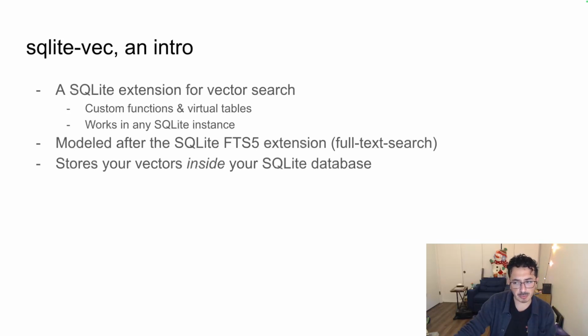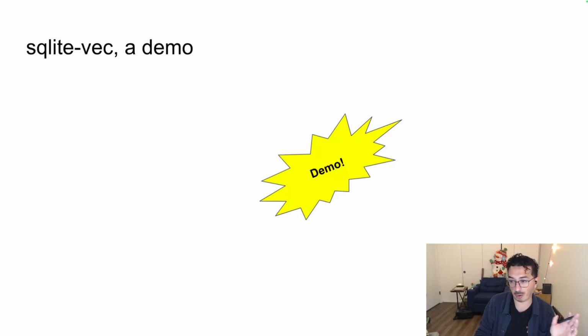So if you do a dump of your database at the end of the day to back up, or if you use Litestream to constantly replicate your SQLite database into an S3 bucket, sqlite-vec will work inside of there because those vectors are already inside your database. You don't have to worry about managing a separate service. It just kind of all works.